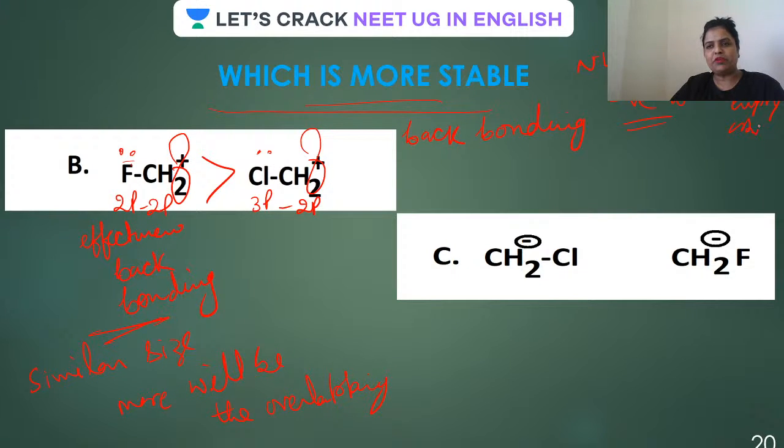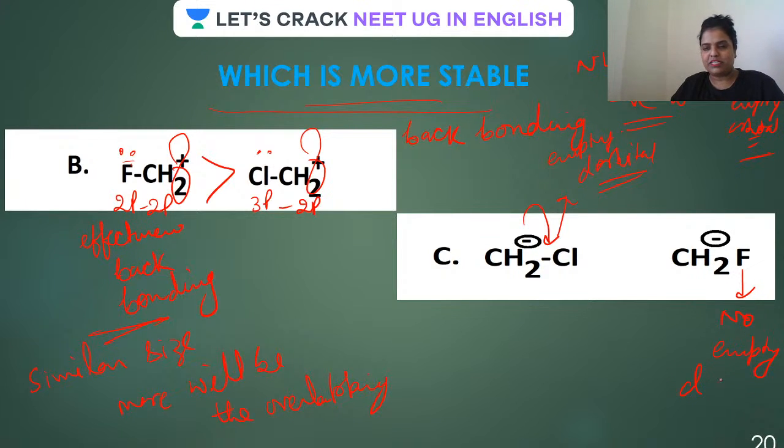Do you find any empty orbital here, guys? Yes, this chlorine has d orbitals. They have empty d orbitals, isn't it? Therefore, negative charge to empty orbital, yes, resonance is happening here. But there is no empty d orbital here, because fluorine belongs to the second period.